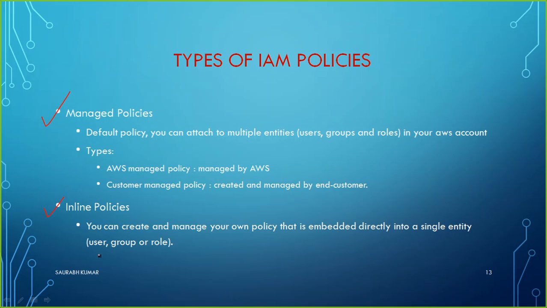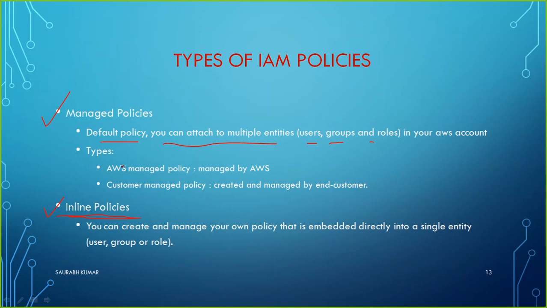That type of IAM policy falls into the inline policy category, whereas whatever is predefined is known as a managed policy. The default policy you can attach to multiple entities like users, groups, and roles in your AWS account. There are two types again, AWS managed policy and customer managed policy. There are some policies which will be managed by AWS.